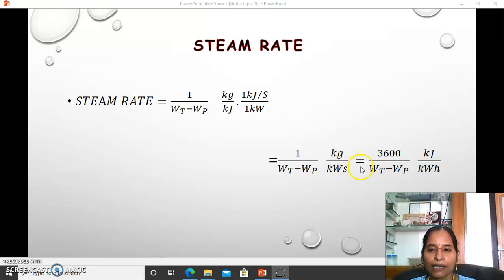That is also equal to 3600, because here you are converting kilograms per second into kilograms per hour, so 3600 per net work done in kilograms per kilowatt hour.